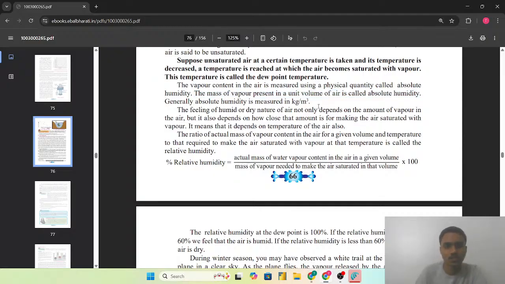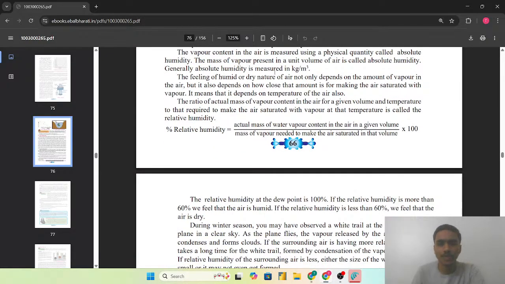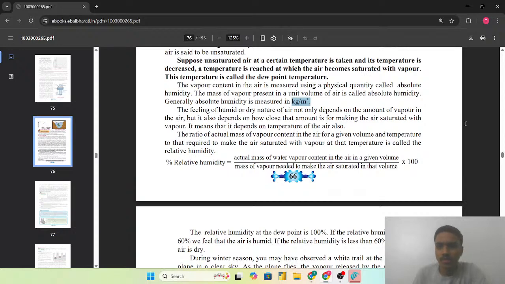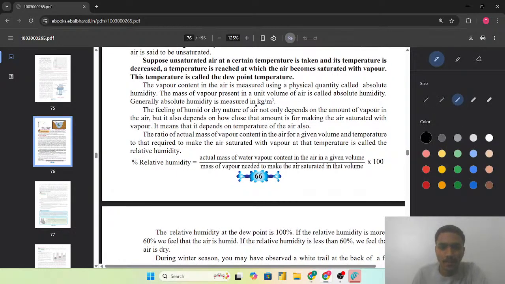amount of the air which is taken. So generally absolute humidity is measured in kilogram per meter cube, that is kg per meter cube. How is it kg per meter cube? Here we can see that kg is the mass of vapor present in a unit volume, that is meter cube. So it tells how much water vapor is present in one meter cube of air. So absolute humidity is measured in kg per meter cube.